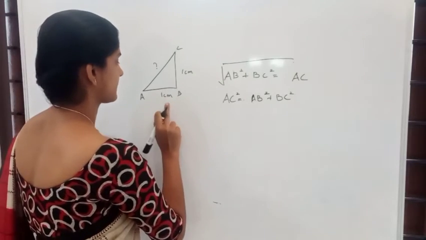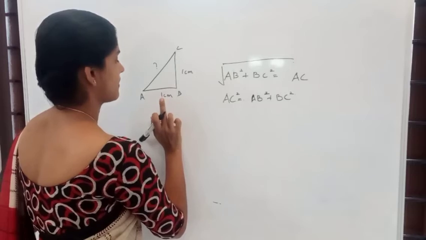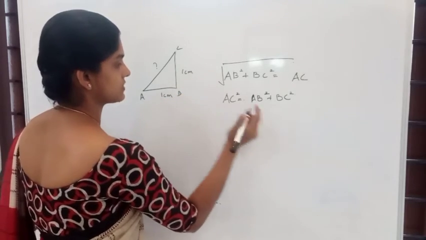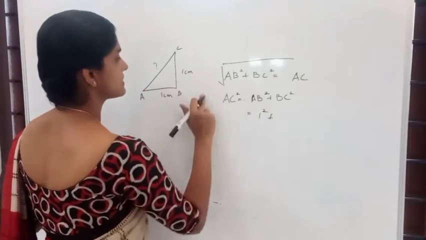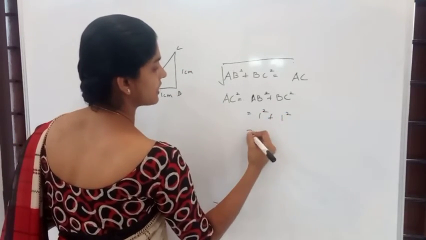So now, 1 square plus 1 square, right? AB is 1, 1 square, plus BC is 1, 1 square. What do you get?